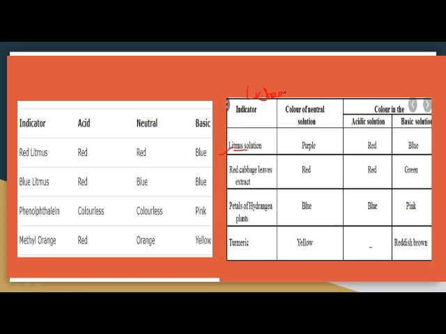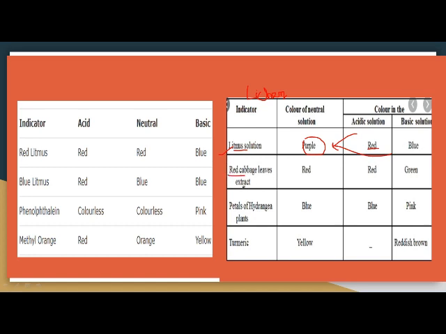So litmus is made from lichen, it is actually purple in color, right? So what happens if you add acid to it, it turns red. If you add base to it, it turns blue. Now we have red cabbage.